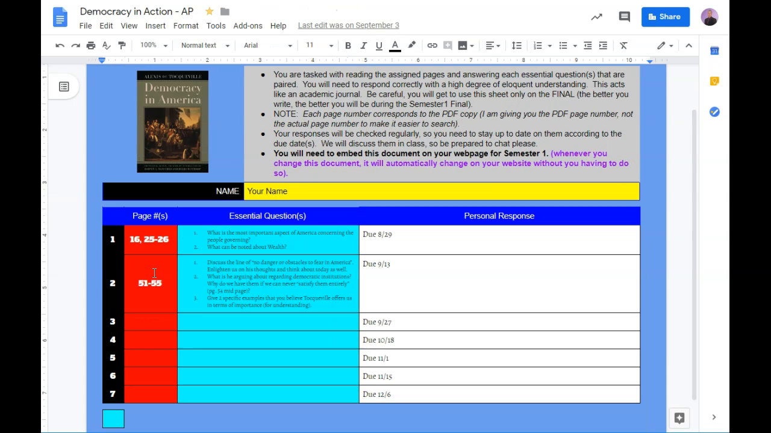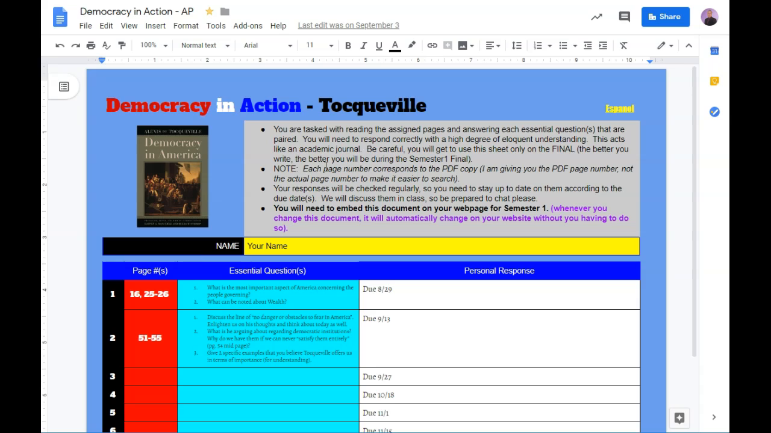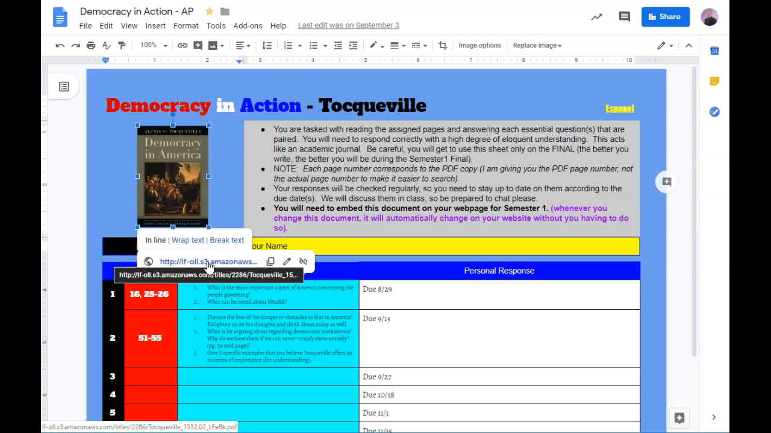The red over here is the pages, and like it says up in the notes, each page number corresponds to the PDF copy. How you get a PDF copy for both of them is if you want, you can click on the actual link there. It'll take you to the PDF copy itself, right? And you'll notice it loads. It is a big document, so just give it a second. Obviously, you can see it thinking there.